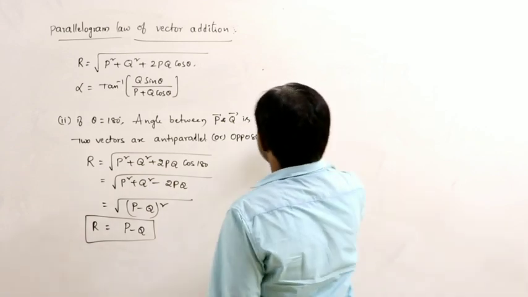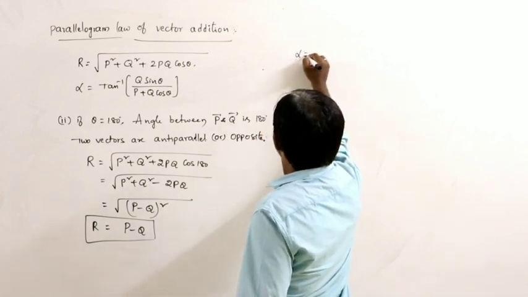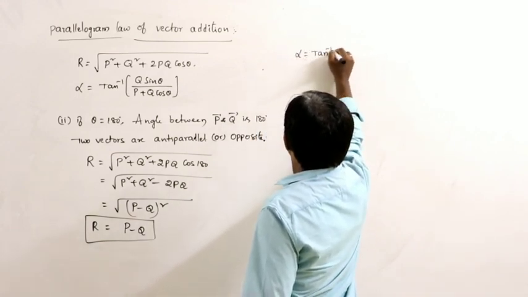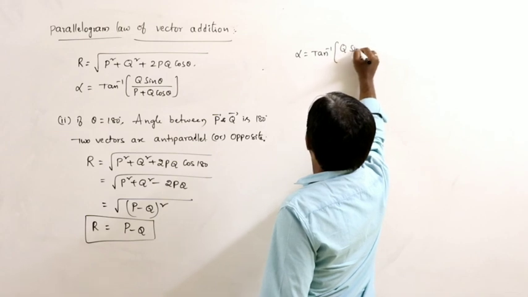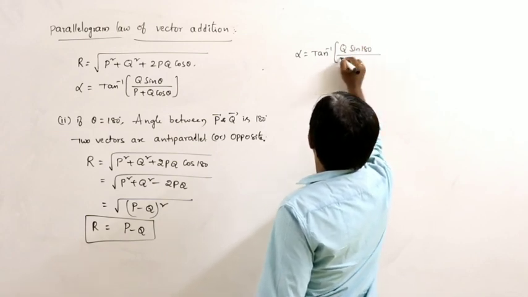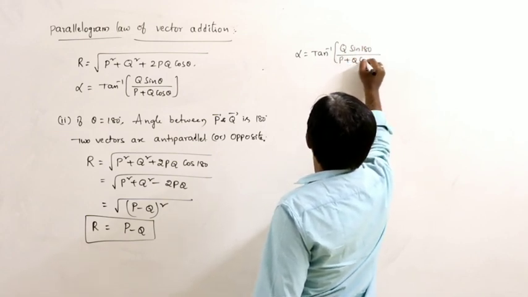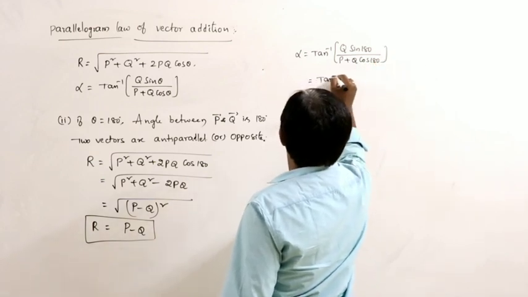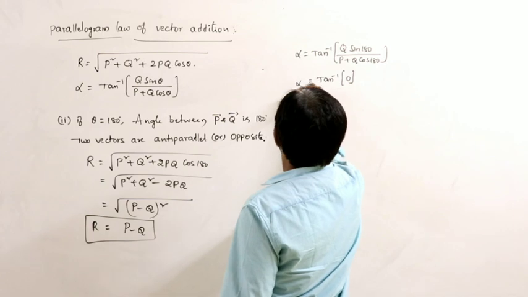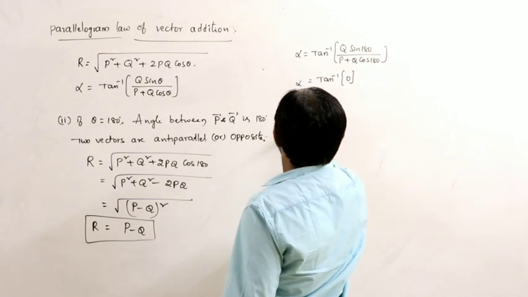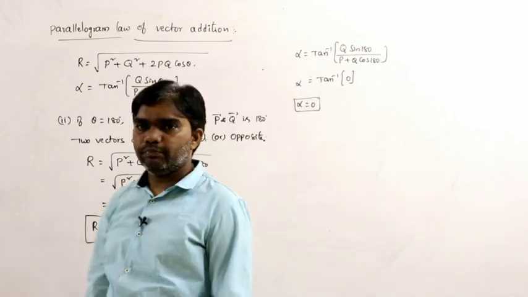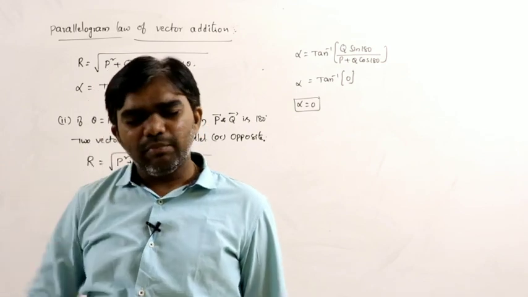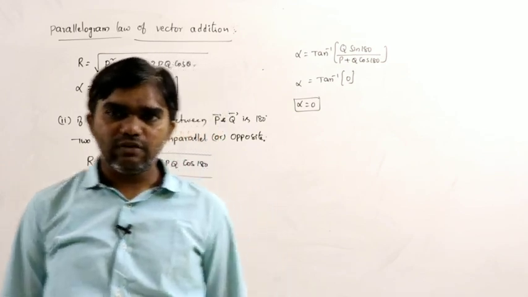Now, what is the direction here? Alpha is equal to tan inverse of q sin 180 divided by p plus q cos 180. Sin 180 is 0, so the total value is 0. Therefore, alpha is again 0. The resultant does not make any angle here; alpha equals 0.